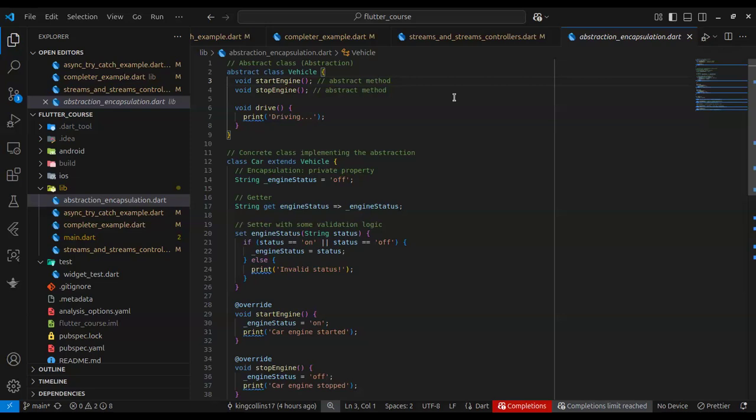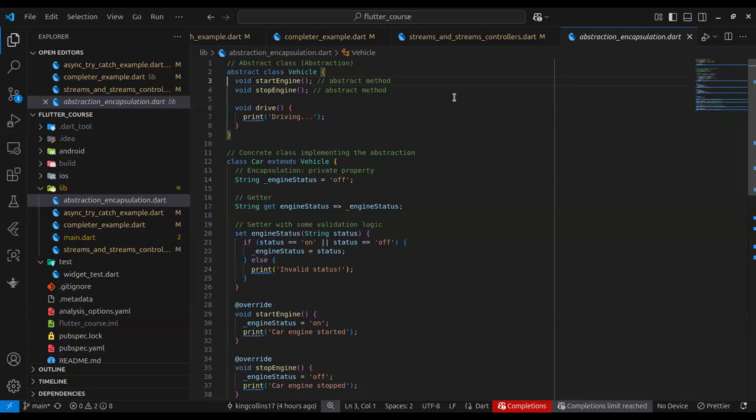Okay, think of a blueprint of a house. As an architect, you can draw blueprints of a house. The blueprint shows you this is how the house will be, this is where things will be. But they don't show you the house; it is not actually built, right? So that's the concept of abstraction in a nutshell.